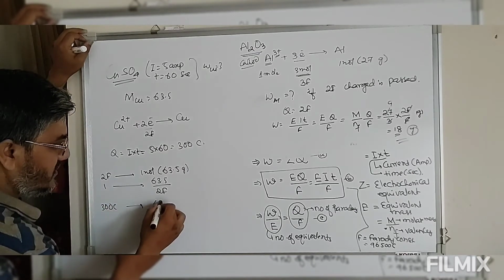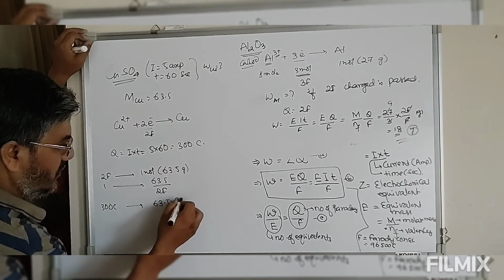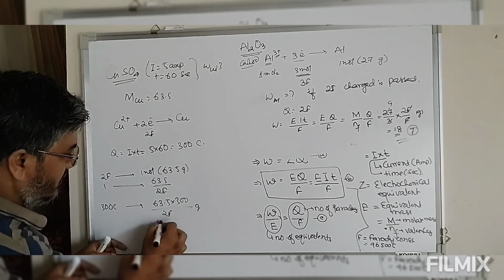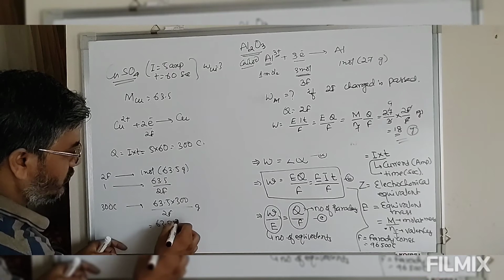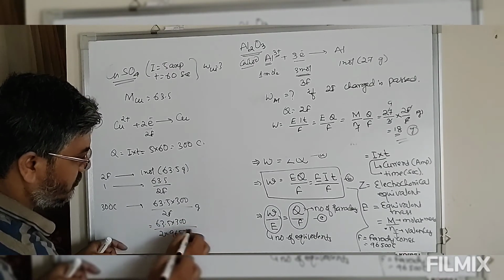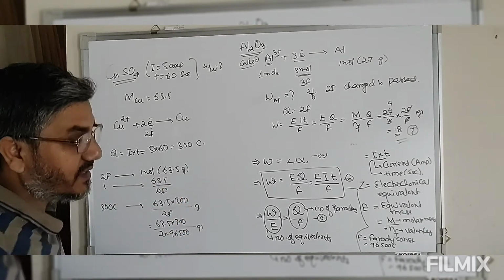So this will give you 63.5 into 300 divided by 2 into 96500. So this is one method, the traditional method.